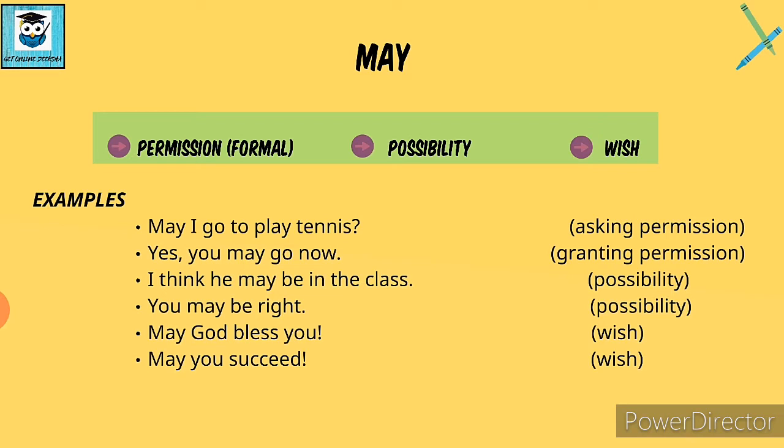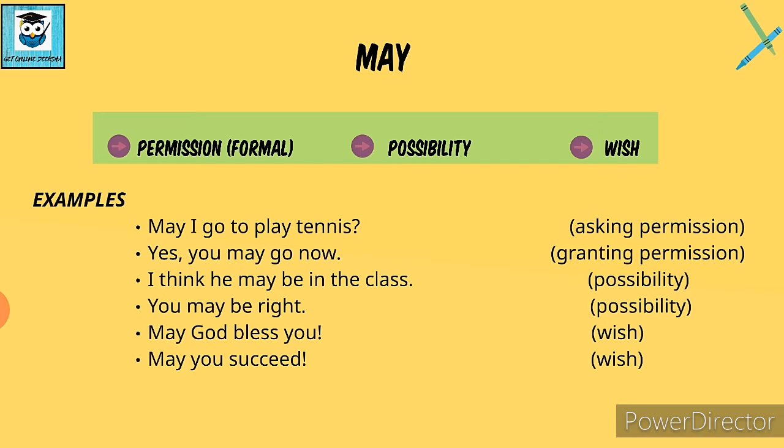Like if you want to ask something from your teacher, you are going to use this modal verb may. May I go to play tennis? So this is used for asking formal permission. Now if you want to grant permission, then you will say, yes, you may go now and play tennis.